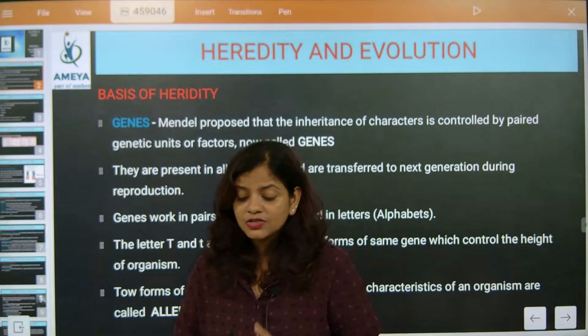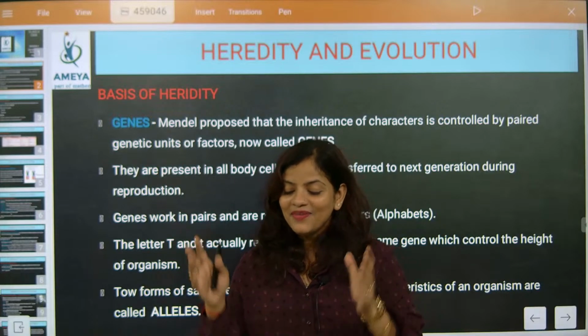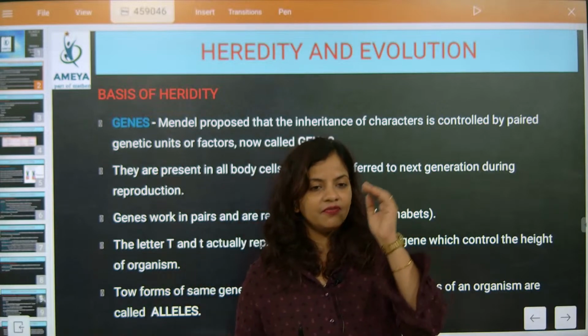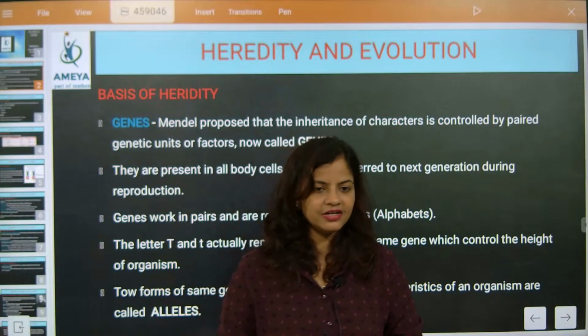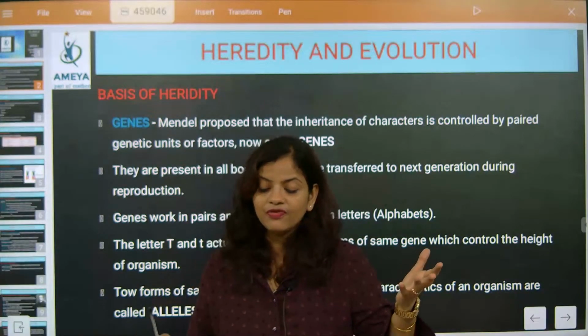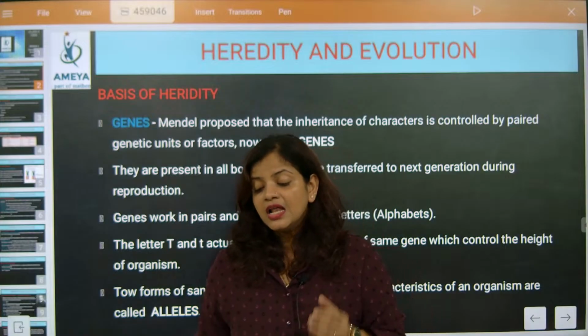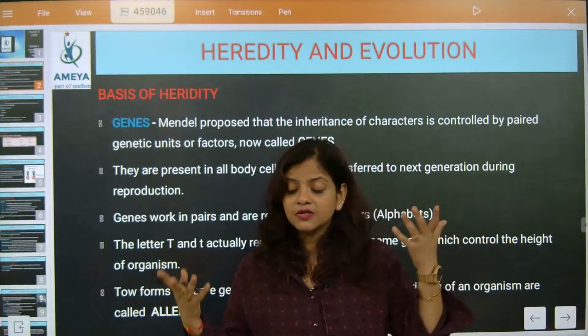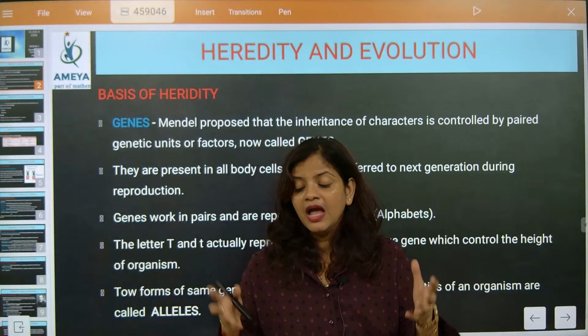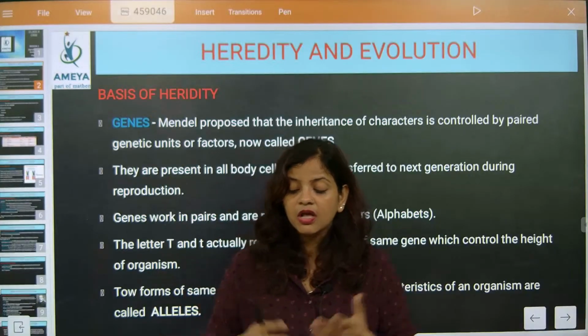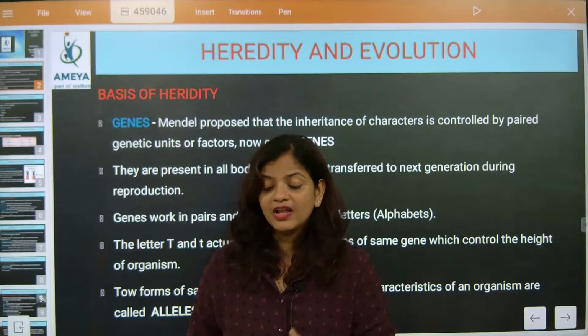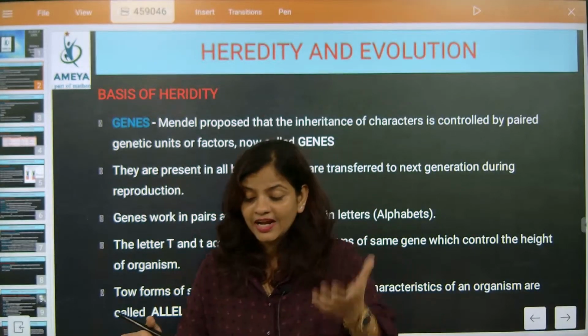In alleles, you need to understand that whenever we talk about alleles, it's a specific characteristic, and it will be coming from the father's side and the mother's side. One question was asked: the sperm and the ovum come and fuse, making a zygote. So definitely the child born will have the characteristics of both father and mother.